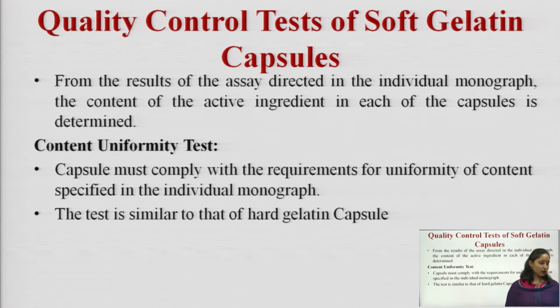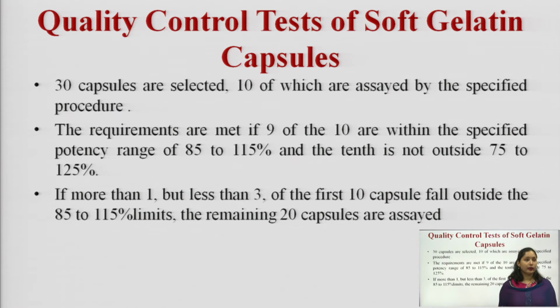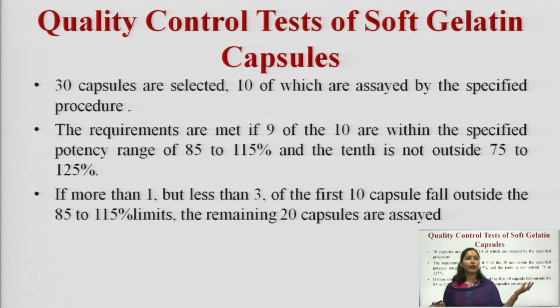The next is the content uniformity test. Capsules must comply with the requirement for uniformity of content specified in the individual monograph. As I said, the test is very similar to that of the hard gelatin capsule. We randomly select 30 capsules, and 10 of them are assayed by the procedure specified in the individual monograph. The requirements are met if 9 of the 10 are within the specified potency range of 85 to 115, and the 10th is not outside the range of 75 to 125.